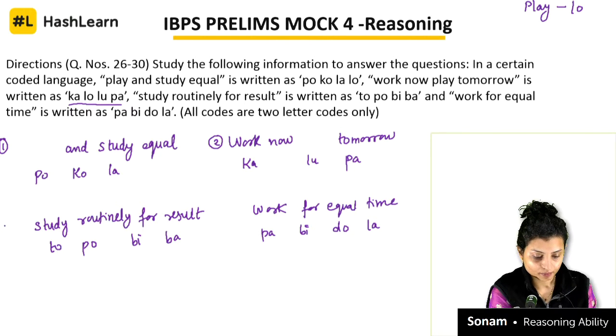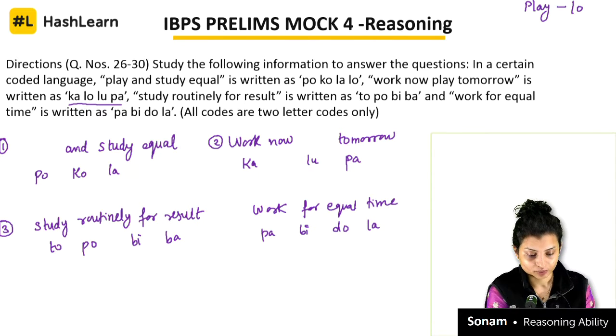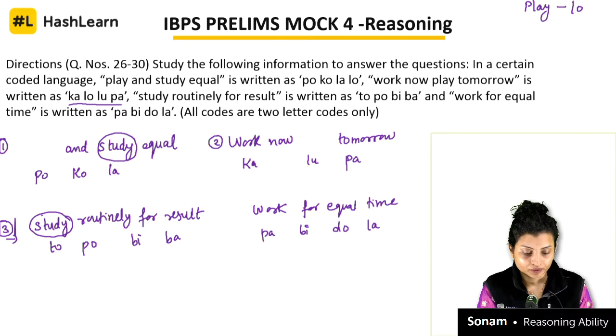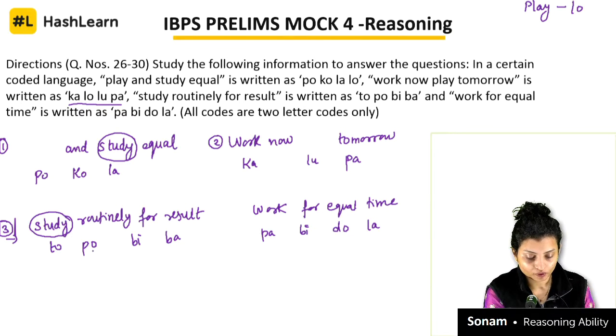Let's compare the first statement with the third statement. Is "and" over here in the third one? No, it's not there. Study is here? Yes, study is here. And equal is there? No, equal is not there in first and third. So it means only study is common. Let's circle study. Now look which code is common. PO is common here, yes.